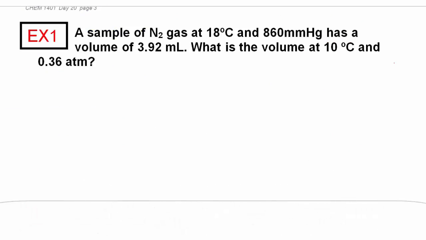So let's try solving some problems. A sample of nitrogen gas at 18 degrees Celsius and 860 millimeters of mercury has a volume of 3.92 milliliters. What is the volume at 10 degrees Celsius and 0.36 atmospheres? Seems to me we have two equations to work with. One is PV equals nRT. The other one is P1 V1 over T1 equals P2 V2 over T2.